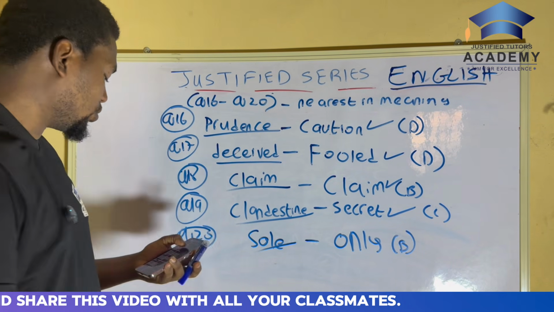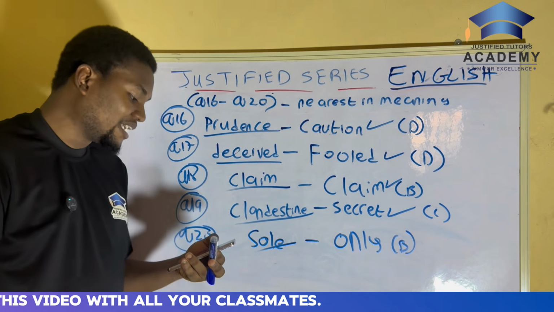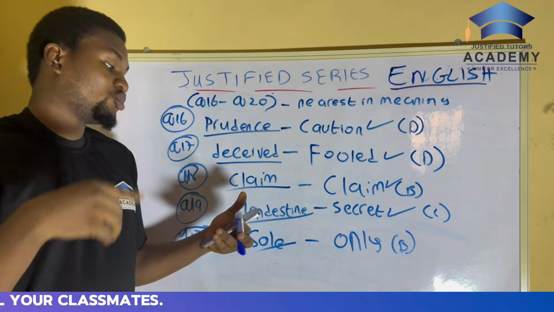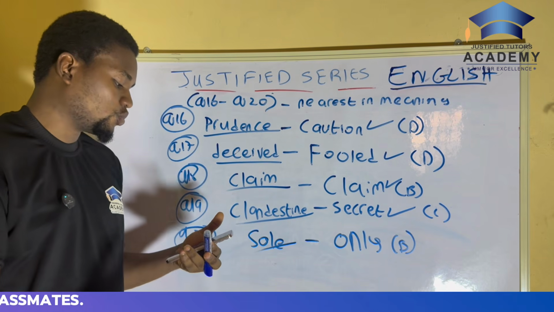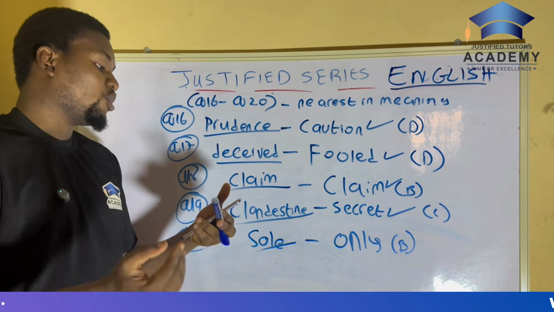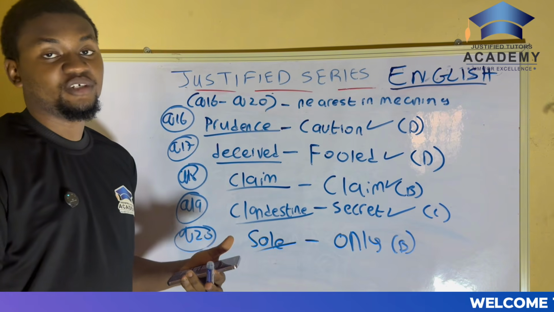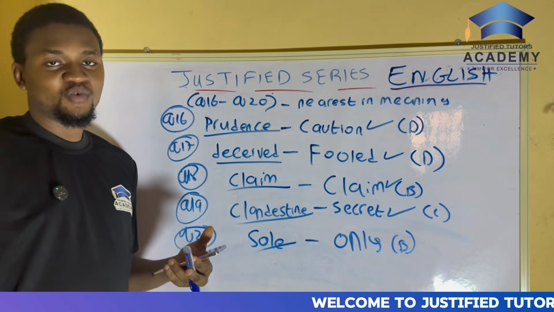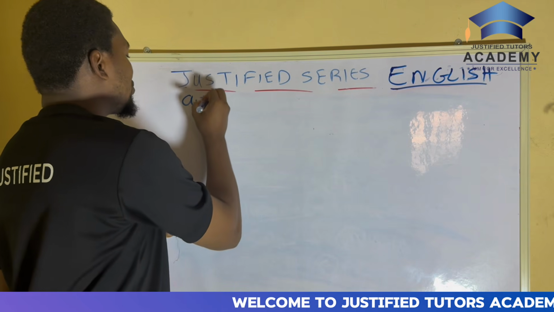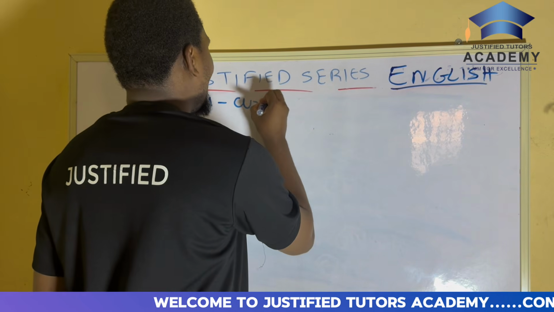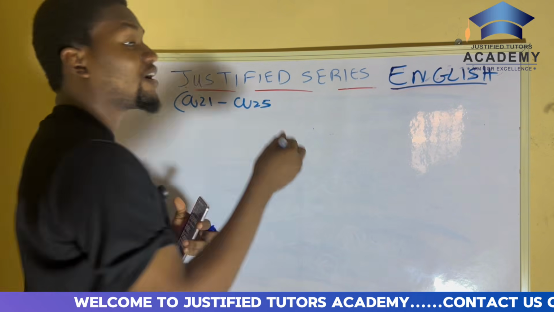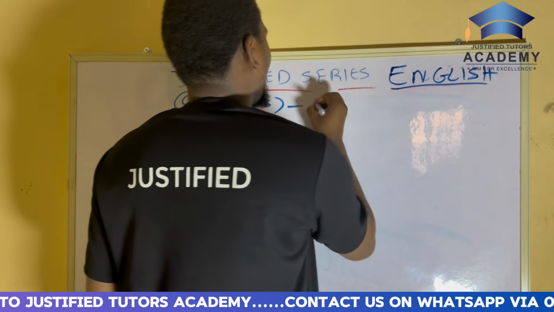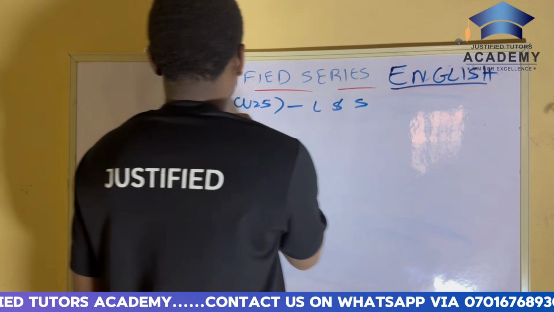So let's quickly move on to the next aspect, which is the final one for today: lexis and structures. The instruction says to choose the word or group of words that best completes each of the following sentences. Right now, we are dealing with group of words. Question 21 to 25 is the last part for today. We'll do the other five questions in the group chat.